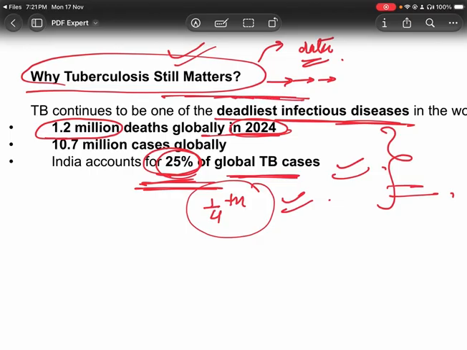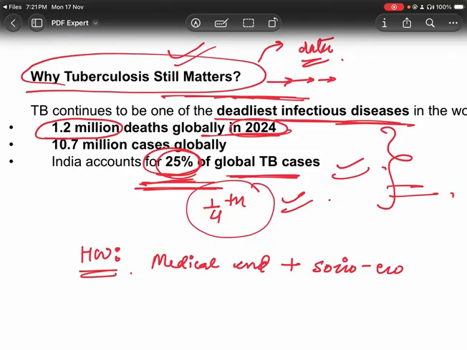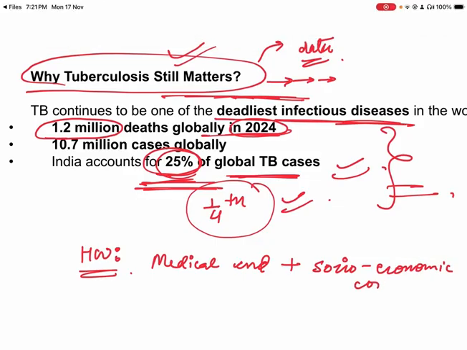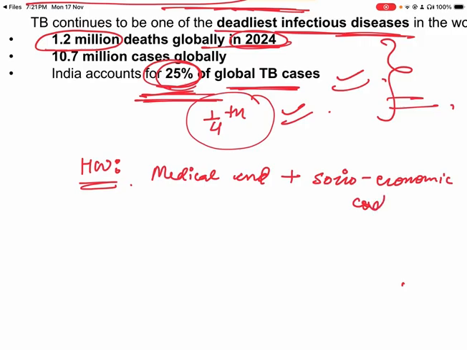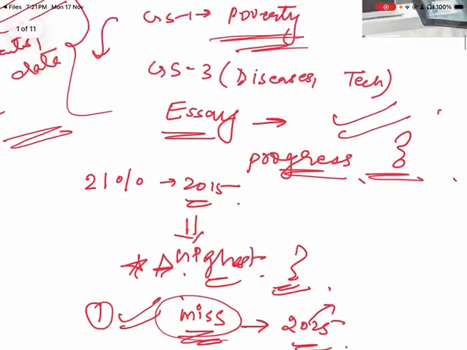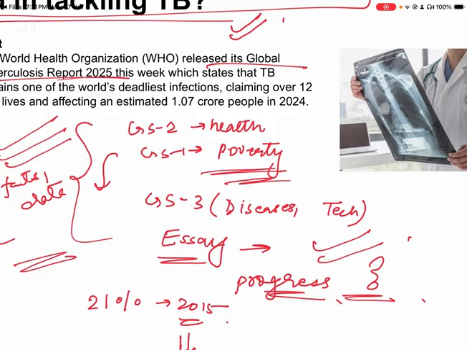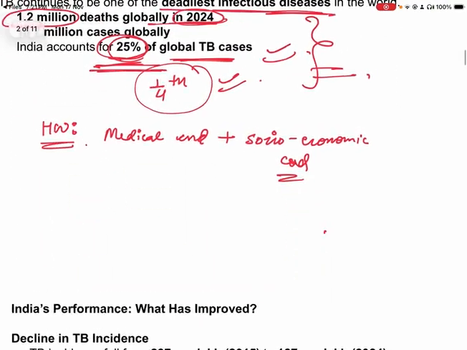Okay, now one homework I will give you. You can provide me the answer in the comment section also, or you can prepare for yourself. I am saying an important line: TB is a medical condition, and TB is also a socio-economic condition. Because when we were discussing for which subjects TB is important, I discussed GS paper 1, poverty. Poverty is in GS paper 2 also. So why I said poverty, because of this only.